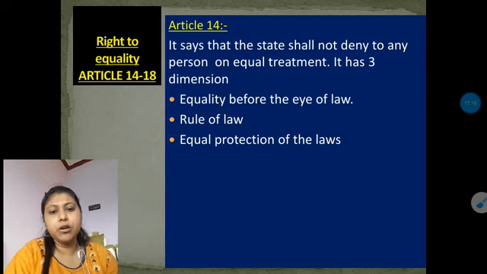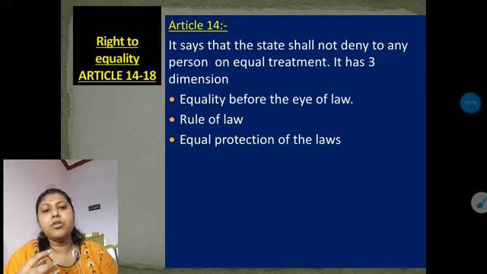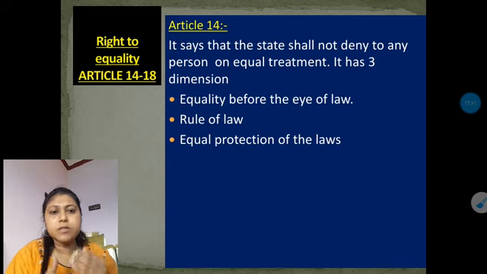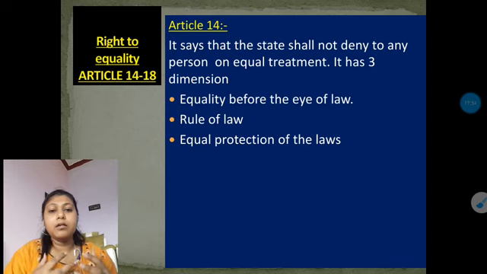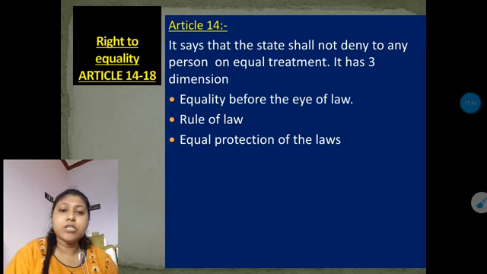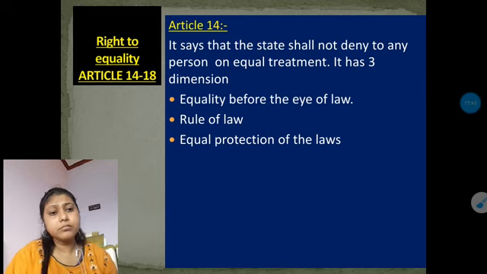Next one is equal protection of the law. See, if someone takes away your rights, the judiciary system or the constitution will always give you protection. They never deny you by saying that as you are a normal person of society, we will not protect you, or as you are a person of high authority, we have to protect you. That's not at all the case. As the laws are given by the constitution for each and every Indian citizen, it's the duty of the government to give you equal protection of the laws, whether you are a normal citizen of the country, or you are a powerful